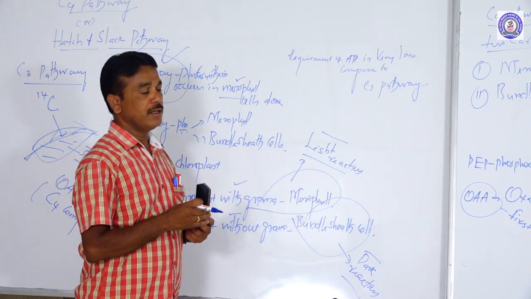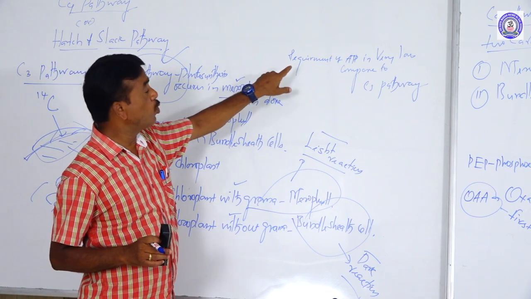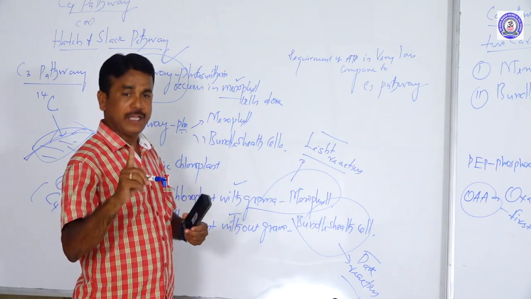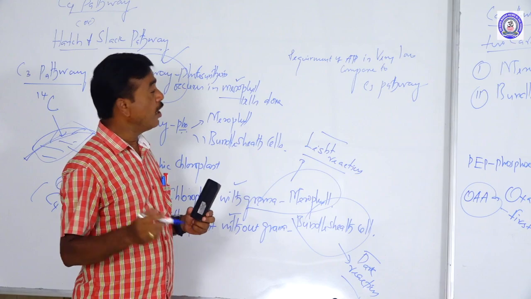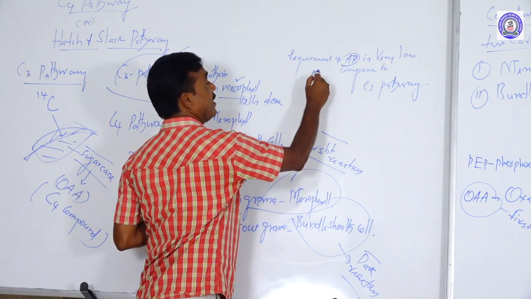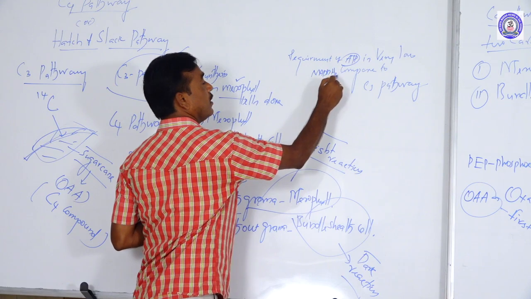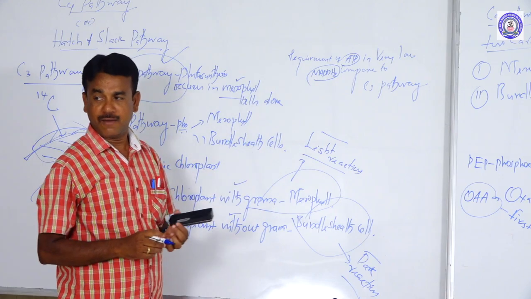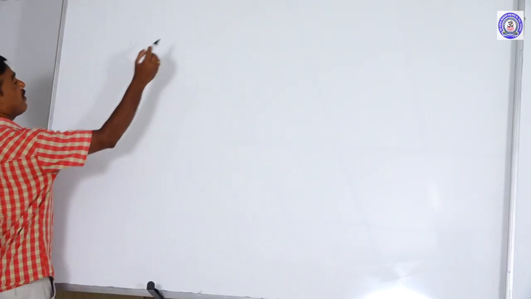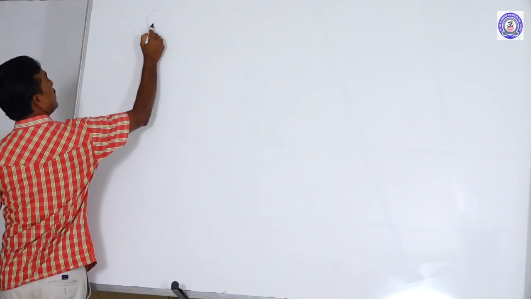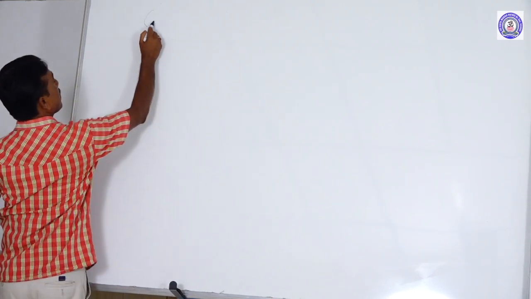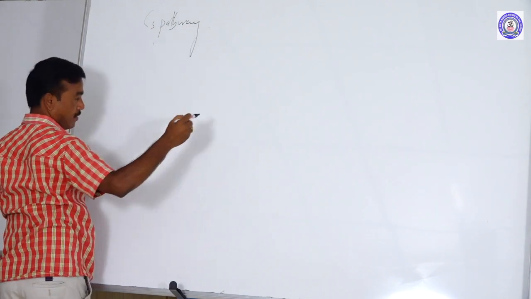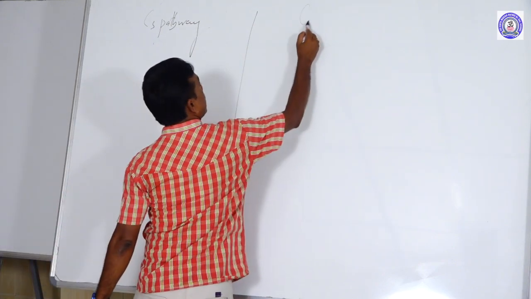What do you mean by this? C4 plants are photosynthetically more efficient than C3 because to fix 1 molecule of carbon dioxide, the requirement of ATP and NADPH2 is very much lower in C4 plants compared to the C3 pathway. What is the difference between the C3 pathway and the C4 pathway?